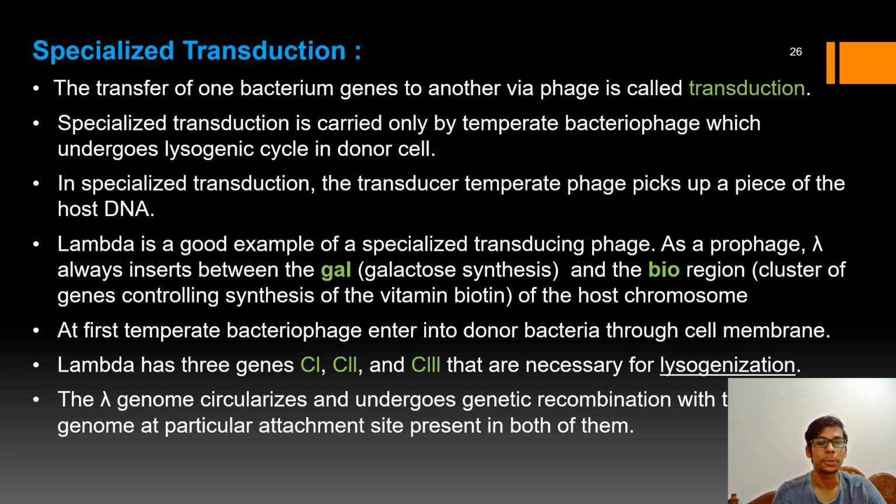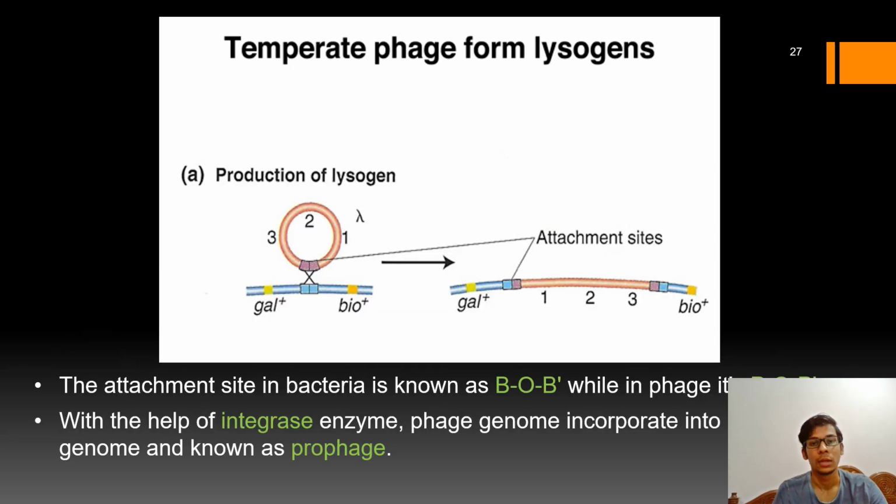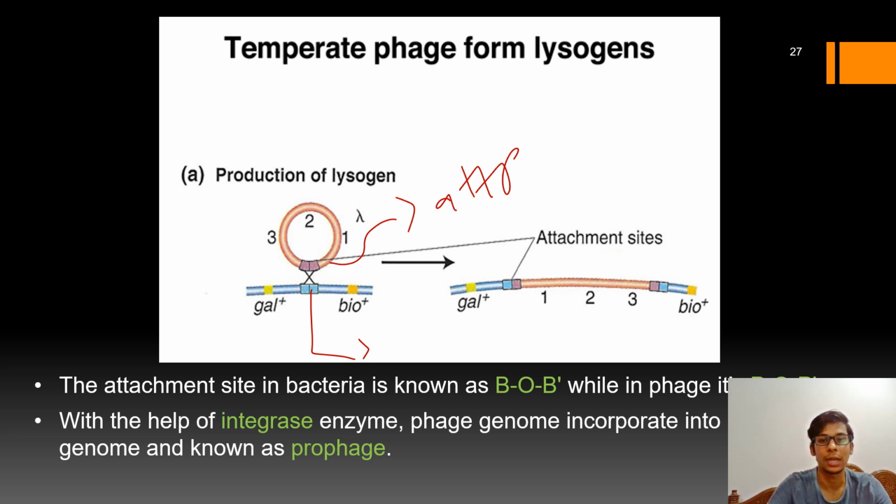Now this lambda genome, with the help of cos sites, will circularize, and it will undergo genetic recombination with the bacterial genome at a particular site known as the attachment site. In this picture you can see that the phage attachment site is known as attP, and the bacterial genome attachment site is known as attB.